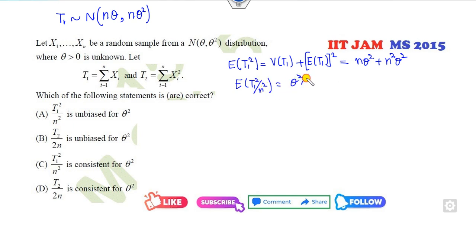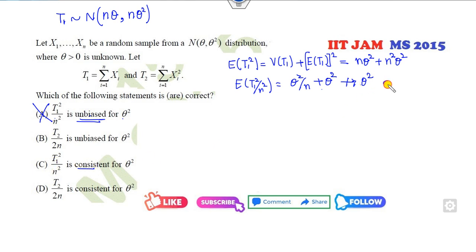It is theta square over n plus theta square, so clearly this is not equal to theta square, fine. But as n approaches infinity, that can be. But for the unbiased estimator, we need it without n approaching infinity. So it means T1 square over n square is not unbiased. T1 square over n square is a consistent.